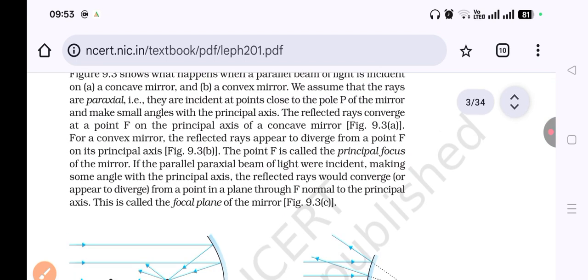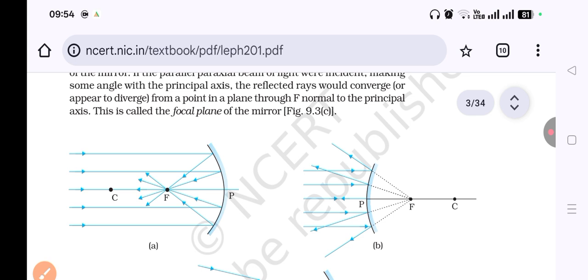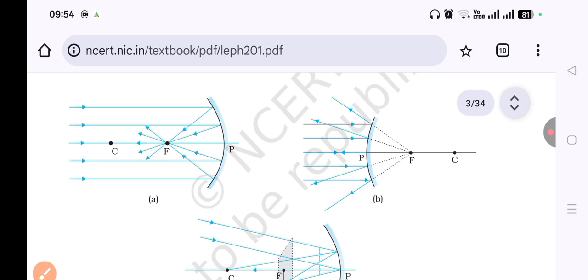Focus: what is focus? It is a point on the principal axis. The principal axis is the line passing through the center of curvature and the pole. And what is the center of curvature? It is the center of the hollow glass sphere of which the mirror is a part. As you know, focus is the point where rays parallel to the principal axis meet after reflection. For a convex mirror, it is the point from which rays parallel to the principal axis appear to come after reflection.